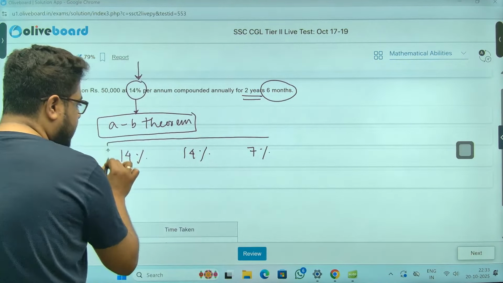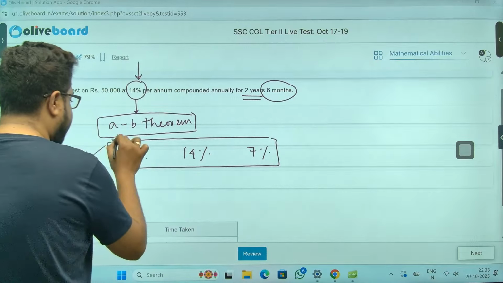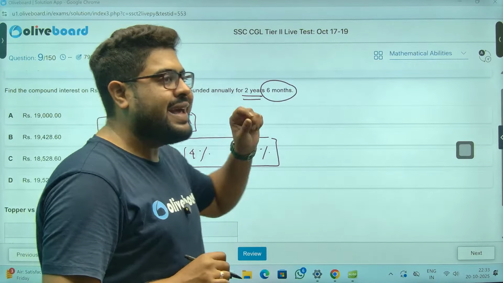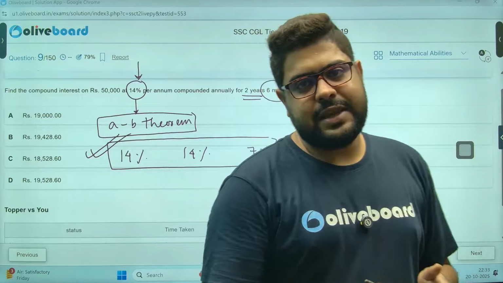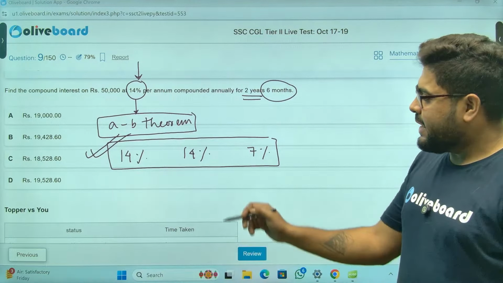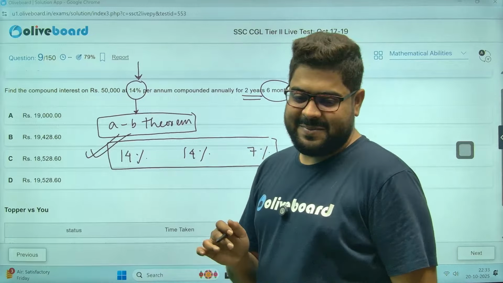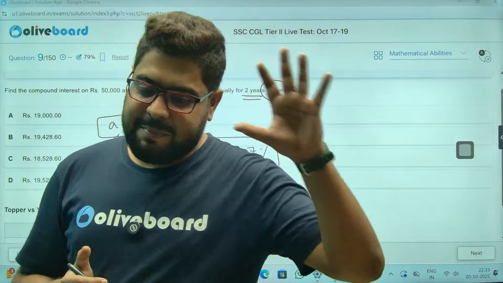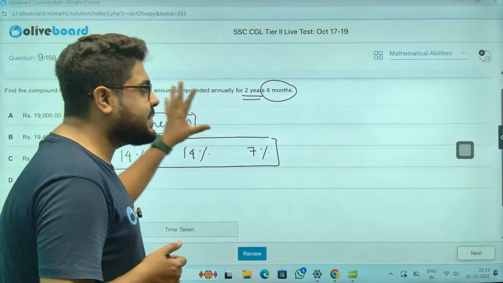So you use the AB theorem to get the effective interest. But again, as the value is 14, you will face a lot of issues in the calculation. The calculation will not be very simple, right?